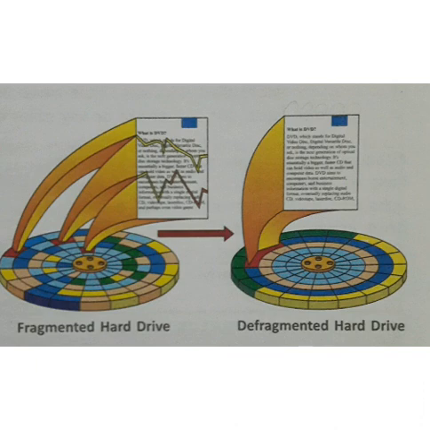A fragmented hard drive stores parts of a file in many different locations. To retrieve a file, means to open a file, the computer must access many areas of the drive to collect it. You can use a defragmentation program to place all parts of a single file in one location.